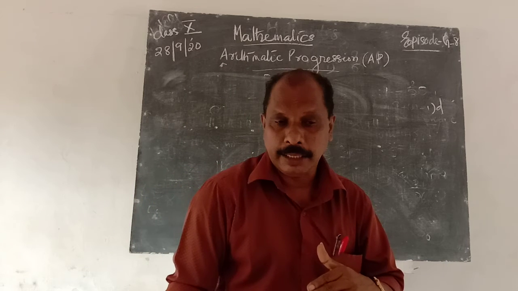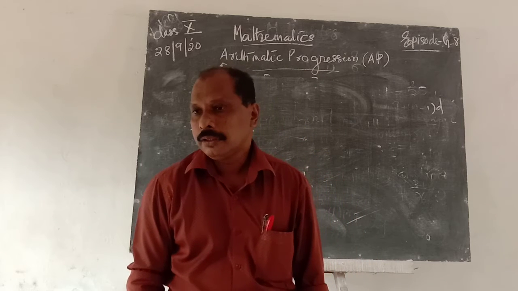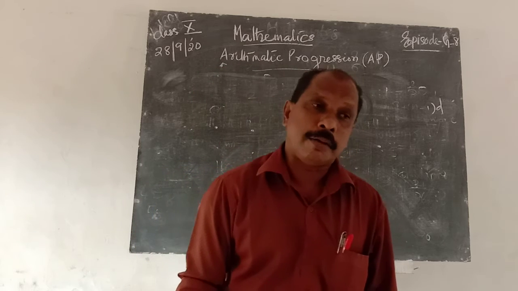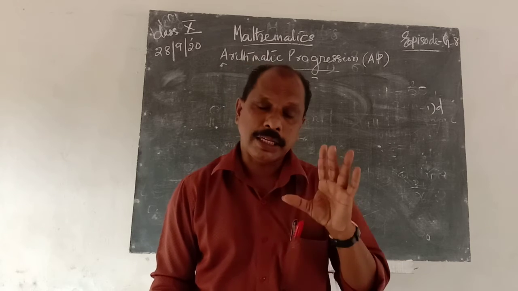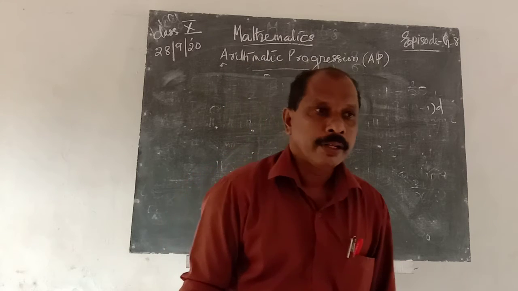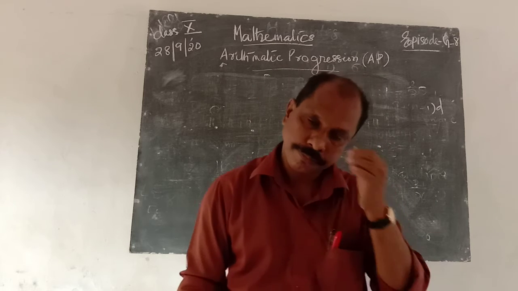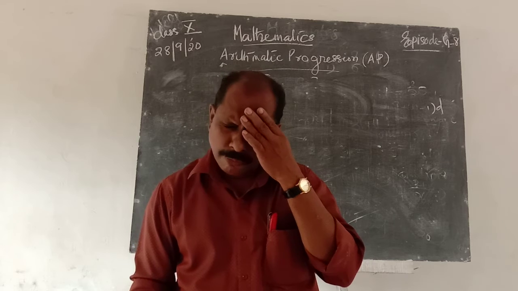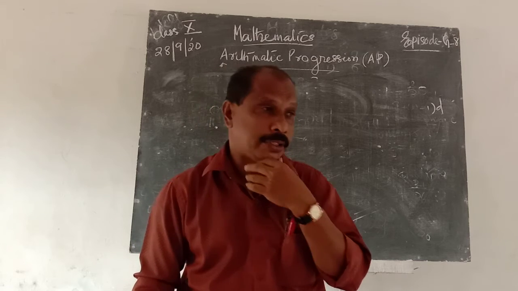Therefore, lesser term minus greater term is negative. And if increasing, the second term is greater than the first, therefore second minus first is positive. So for an increasing progression, d is positive. For a decreasing progression, d is negative. Then we can find out the nth term, the general term, of the arithmetic progression.